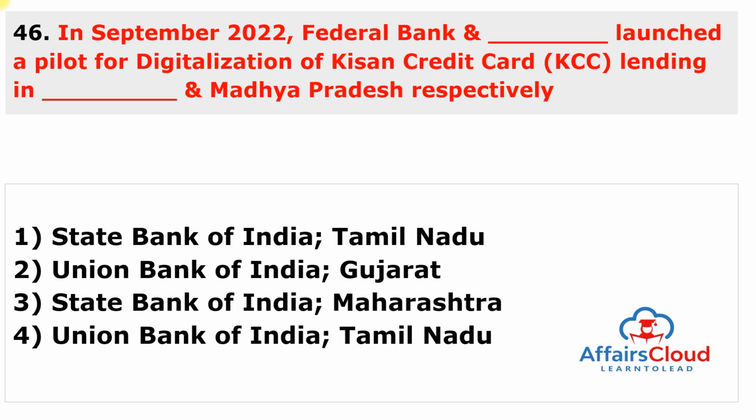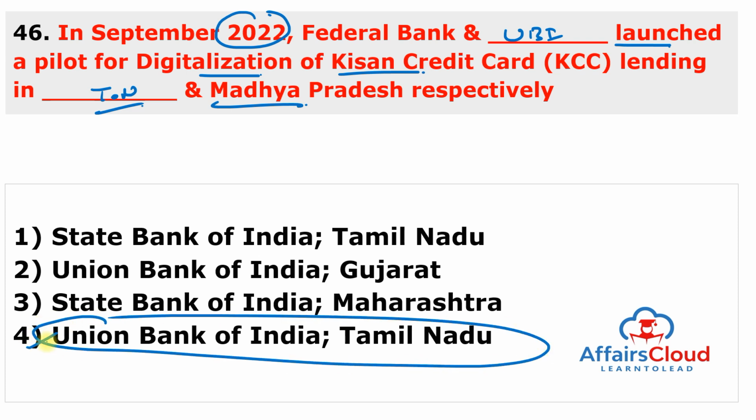Moving to the next question. In September 2022, Federal Bank and Dash Bank launched a pilot project for the digitalization of Kisan Credit Card lending in Dash state and Madhya Pradesh respectively. So just remember, this is Union Bank of India and the first state here is Tamil Nadu. So the answer to this question is UBI and Tamil Nadu. The answer to this question is 4.